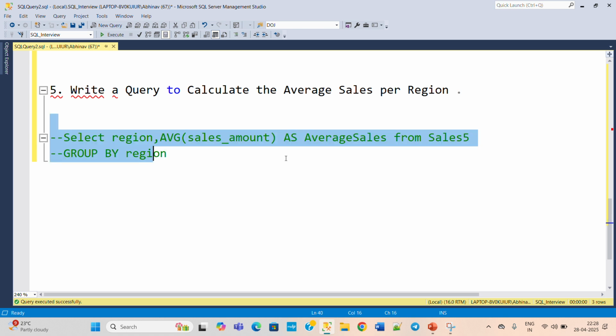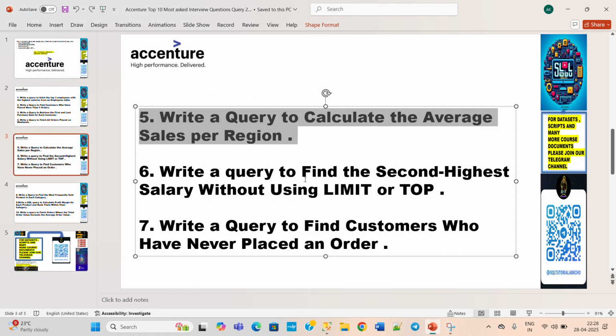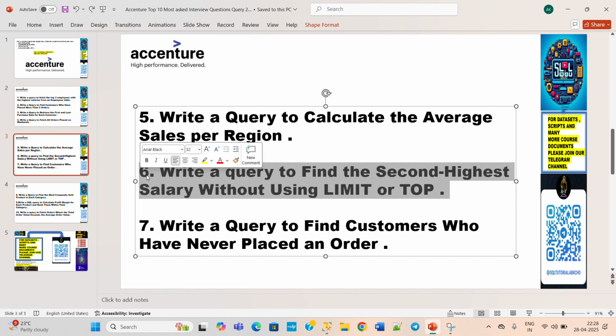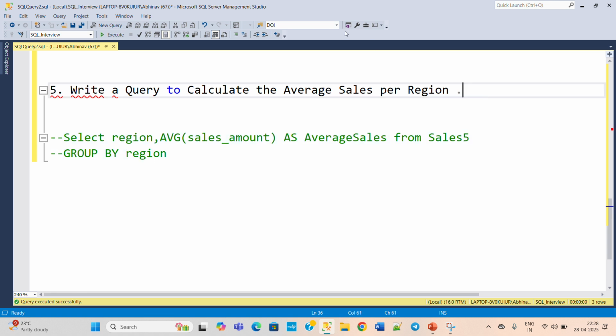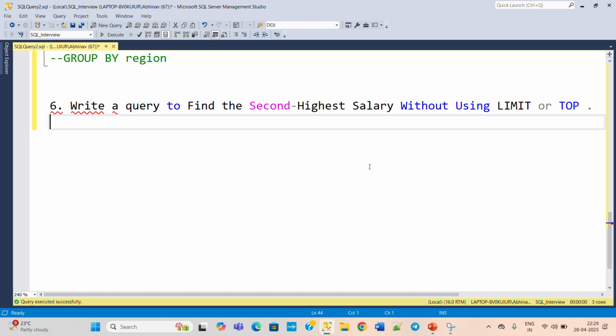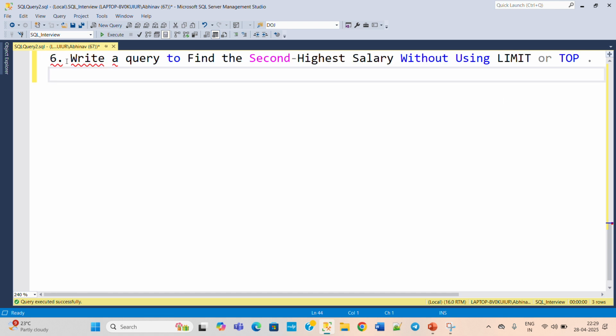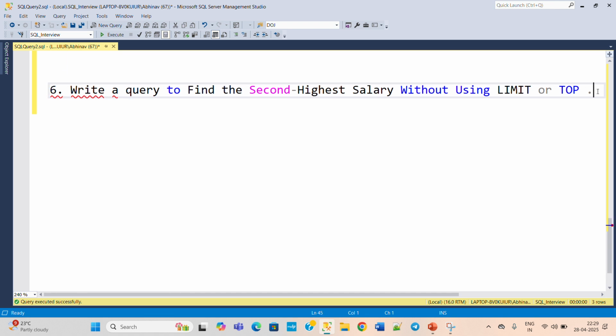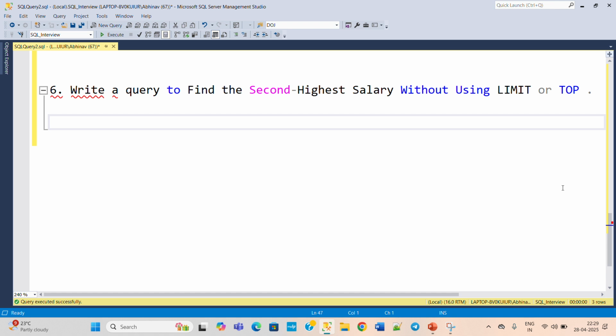So next we have the sixth question. It says, write a query to find the second highest salary without using limit or top. This is a very usually asked question. By using top and limit we can find the second salary very easily, but finding it without top and limit is a bit difficult. Not difficult, but if you understand the logic, then only you can resolve it. So practice more and more before going to the interview, so that you can analyze how the question is going to be asked and prepare yourself before the interview.